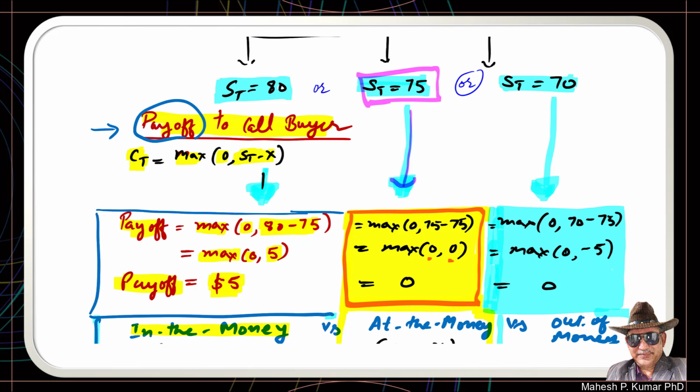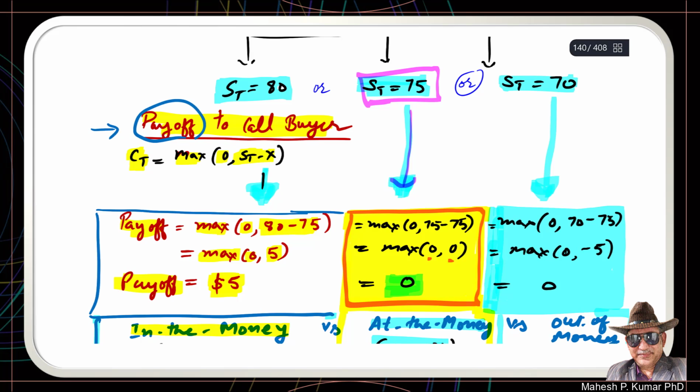In this case, when the strike price is 75 and the market price on expiration is also 75, the option is exactly at the money. When an option is at the money, the payoff is 0. So the call buyer is not making any money here.